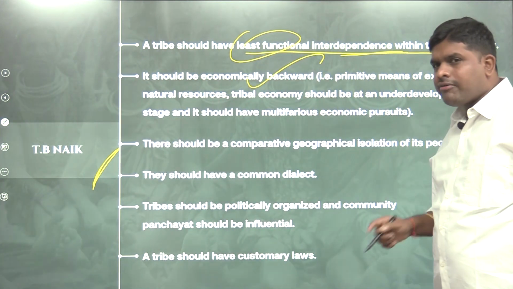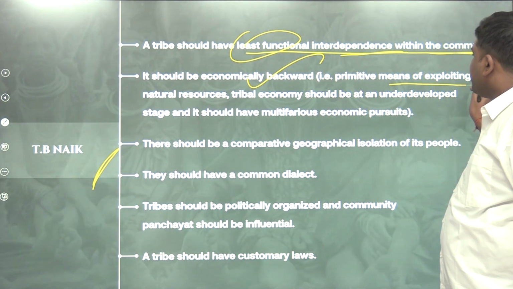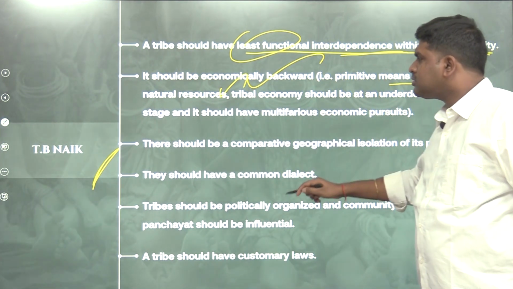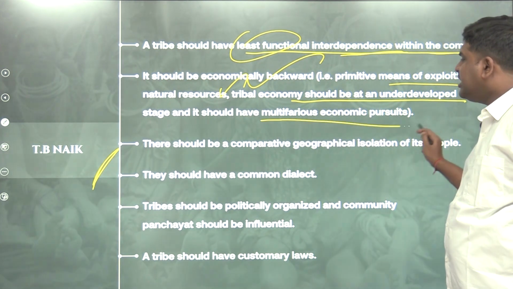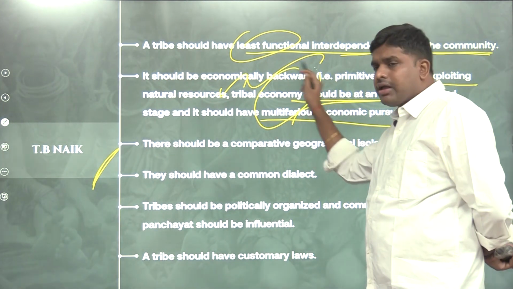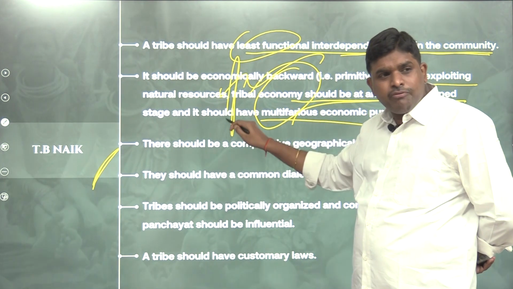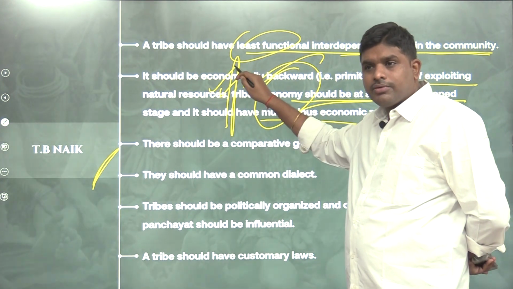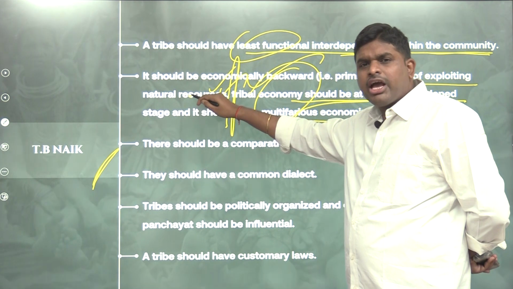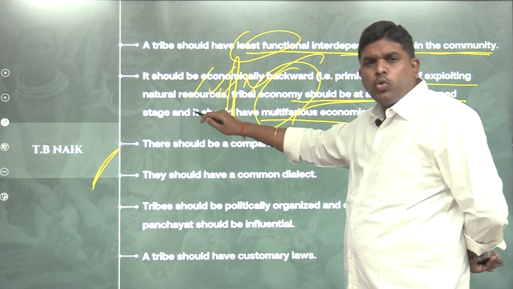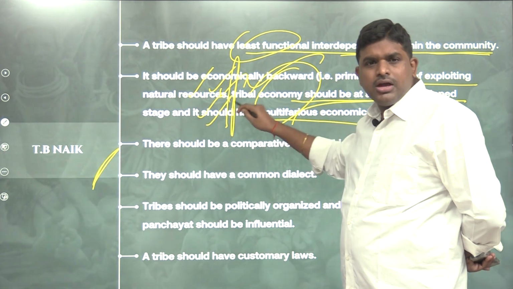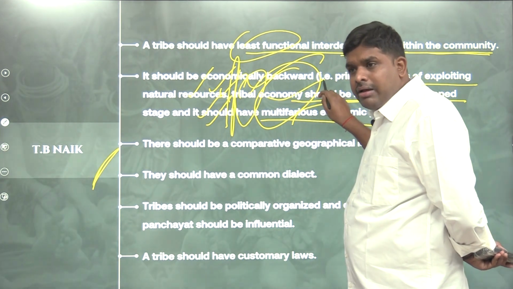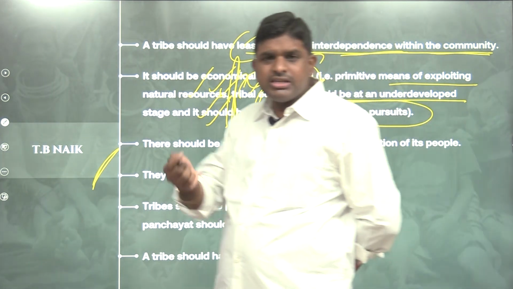It should be economically backward. Who? Tribes. Primitive means of exploiting natural resources. Tribal economy should be at an underdeveloped stage, and it should have multifarious economic pursuits. So, in India, those sections of people are called tribes whose economic subsistence is backward, whose technology in manipulating the economy is backward, whose economic principles are backward. Yes or no? For example, I will tell you.